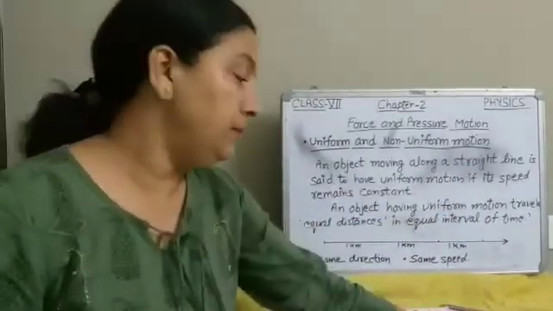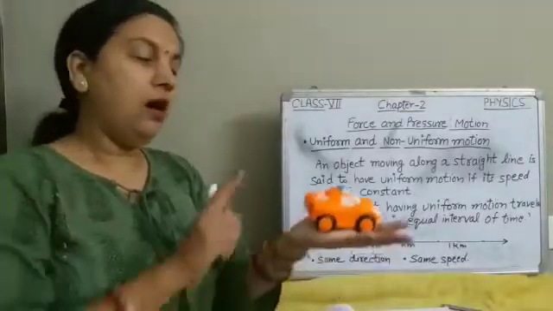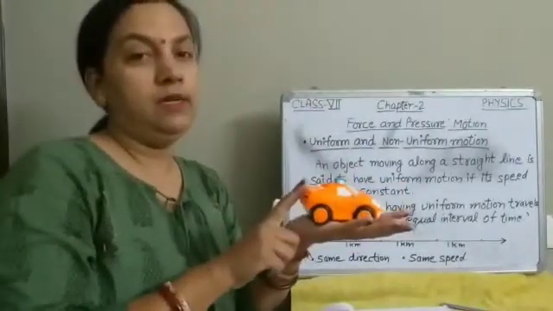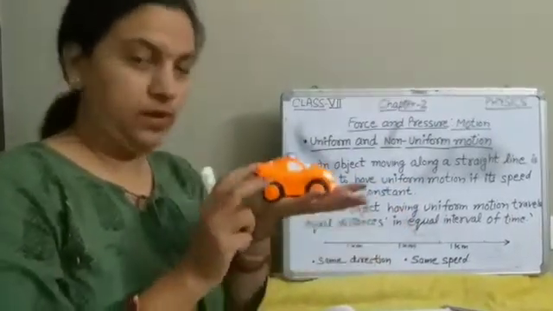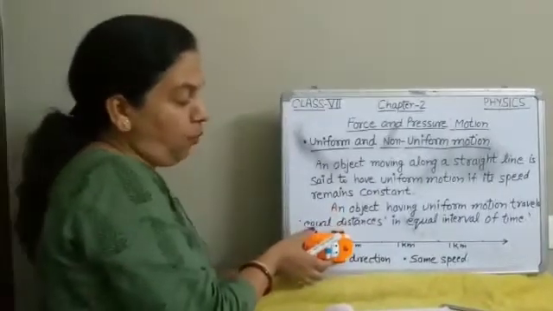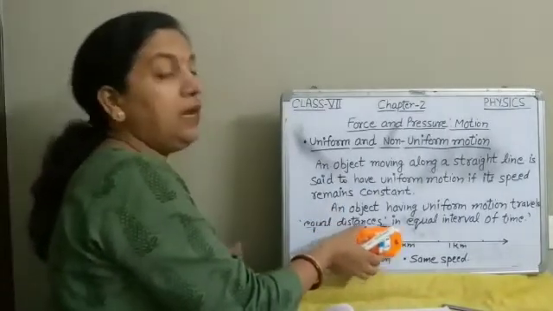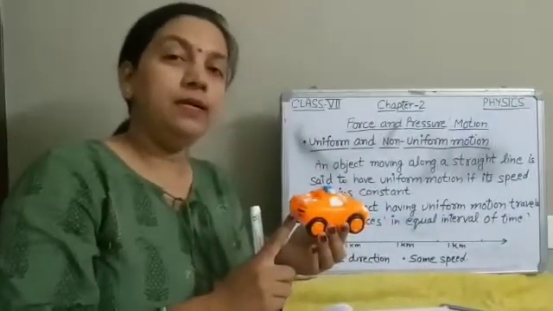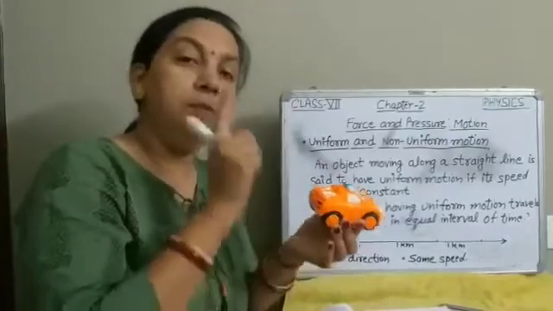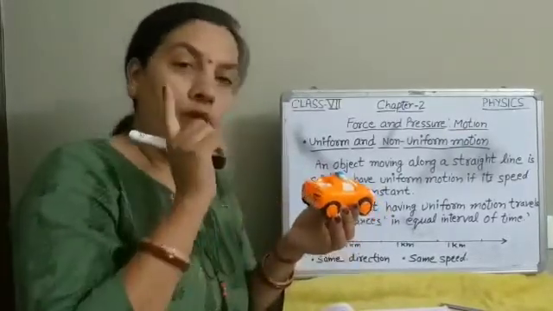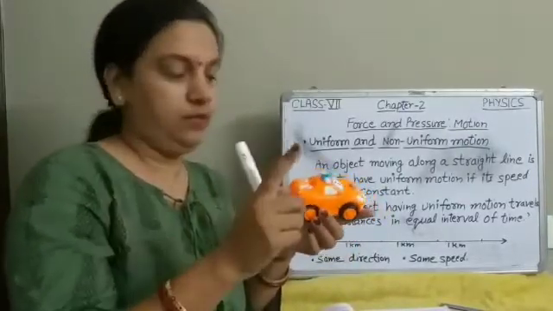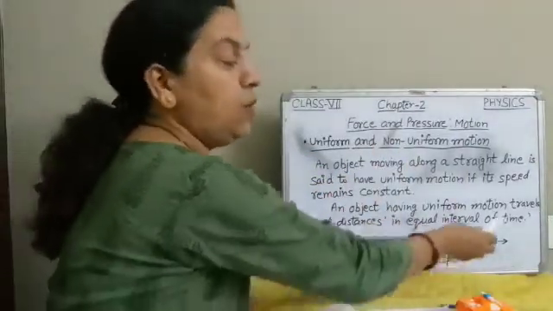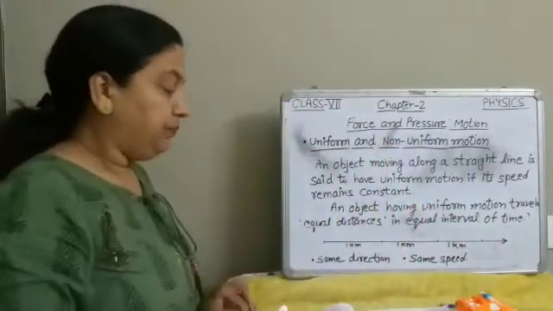For example, if a car is running 1 kilometer per minute, it means it will cover 1 kilometer in each minute. So equal distance in equal interval of time.